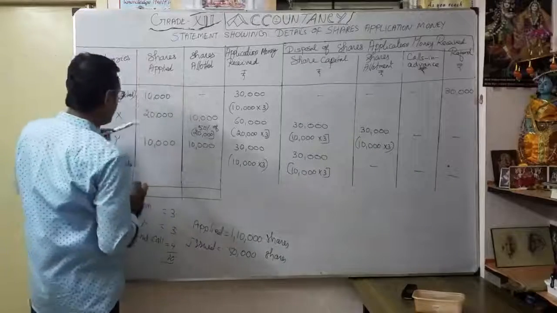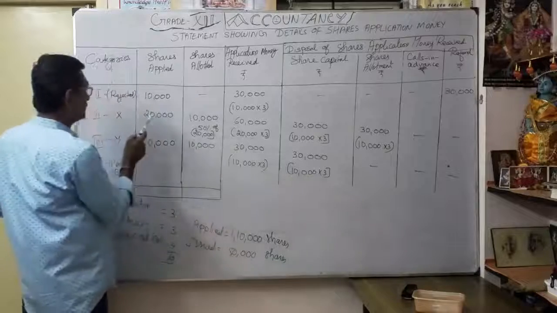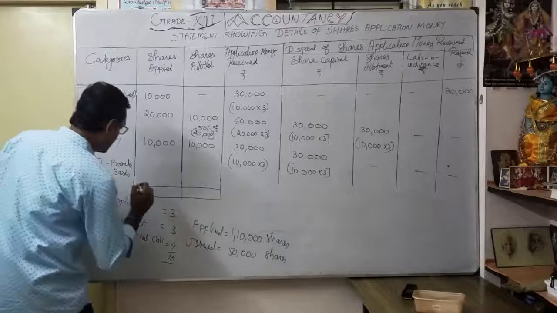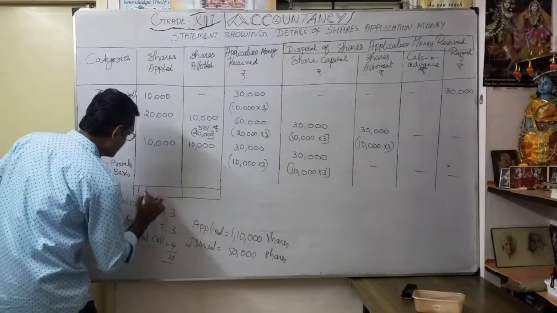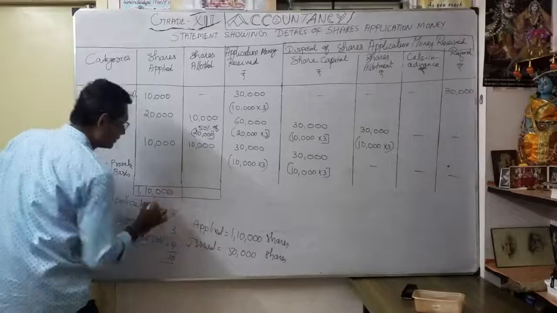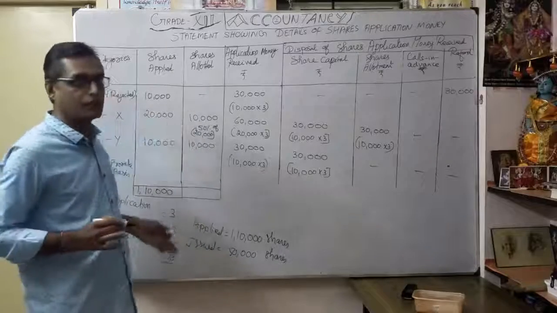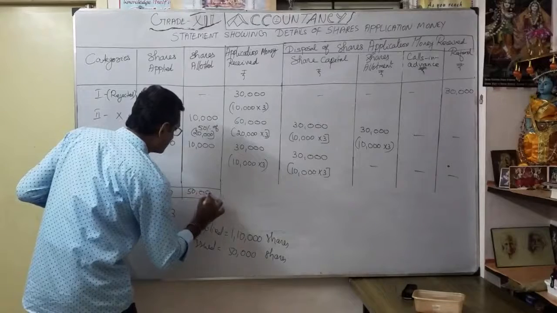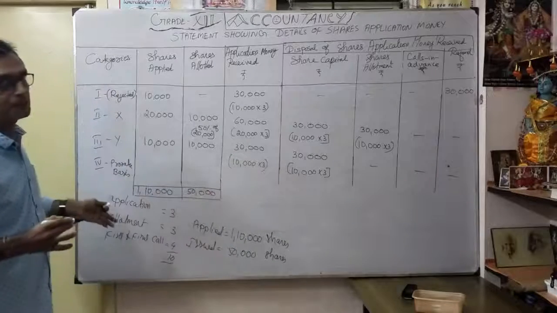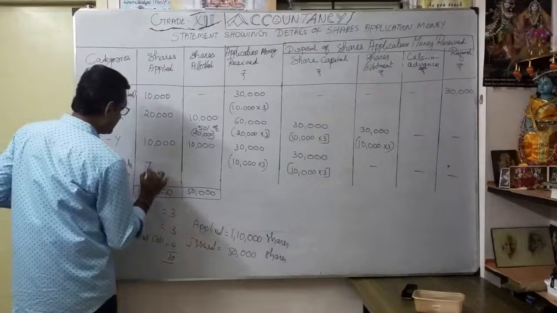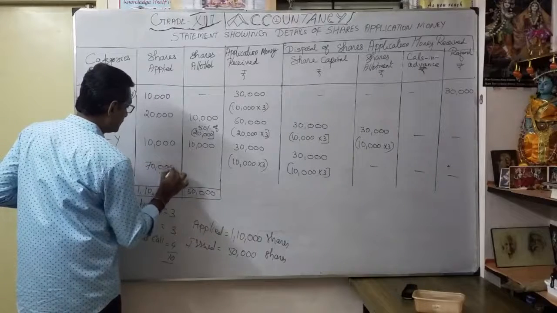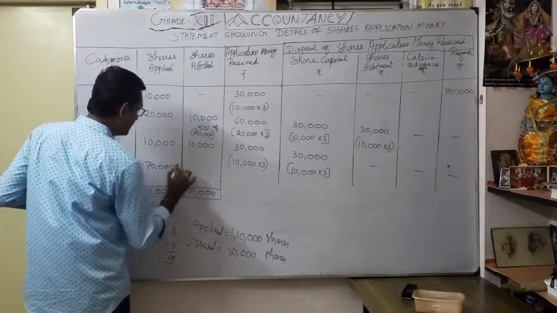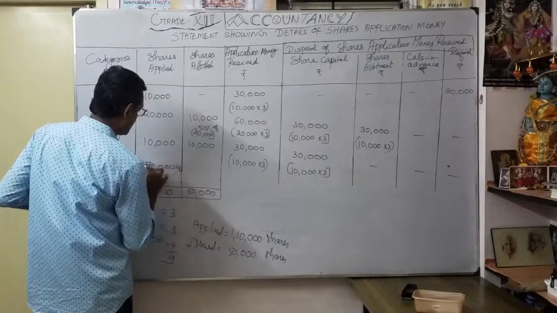Actually, how much shares applied? As 1,10,000, you deduct 10, 20, 30, 40. So what is the balance? So here 1,10,000 applied. That you have to mention here. Actually, how much are you supposed to allot? Only 50,000. So naturally, how much shares applied here? You get it. That is 70,000. So this is the balancing figure. This 70,000.